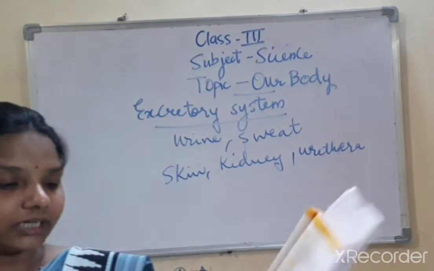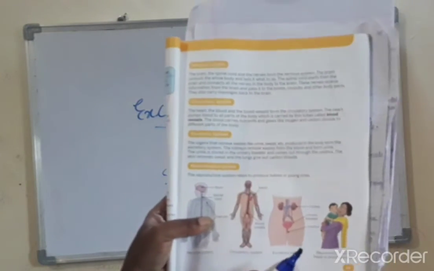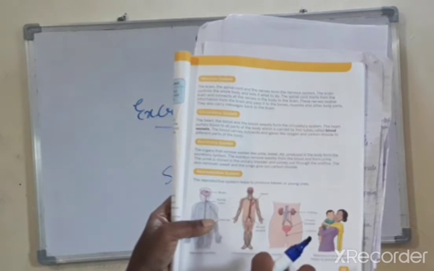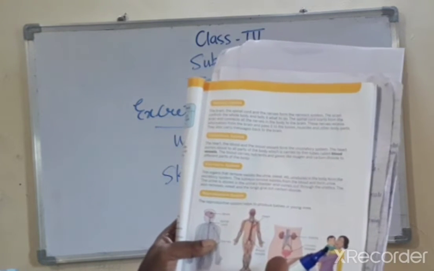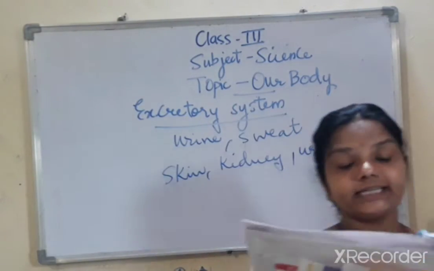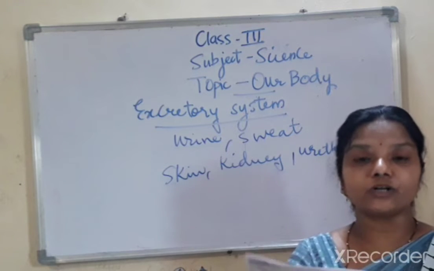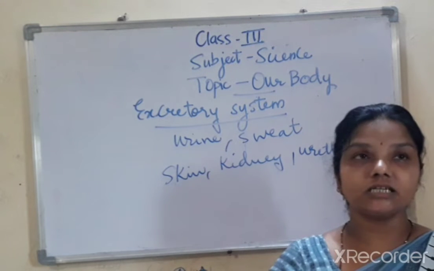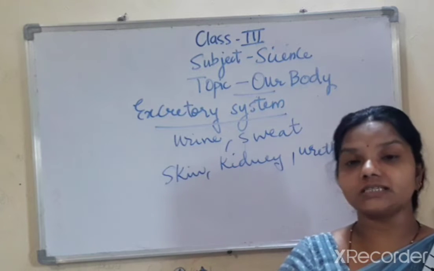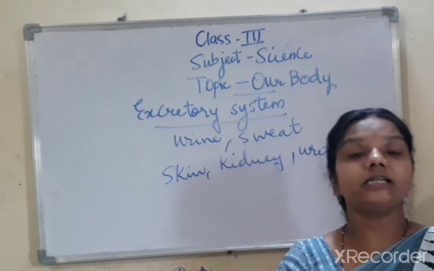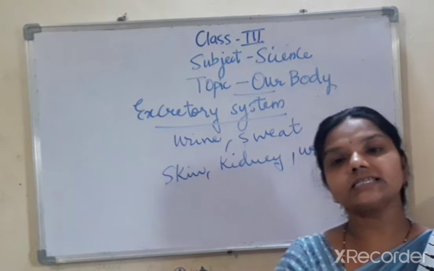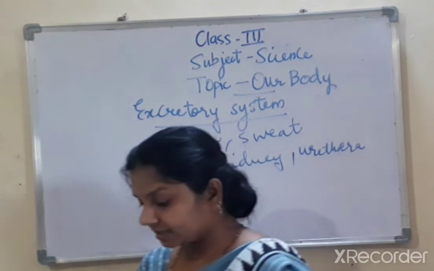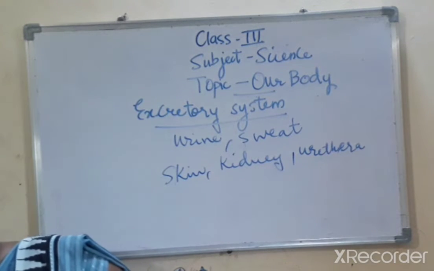Now on page number 49 you can see this excretory system: kidney, urinary bladder and the urethra. Okay. Now the last one, that is the reproductive system. What is the reproductive system? The reproductive system helps to produce babies or young ones. Yes, the reproductive system is a system which helps to produce small babies or the younger ones. So this was about the different organ systems.